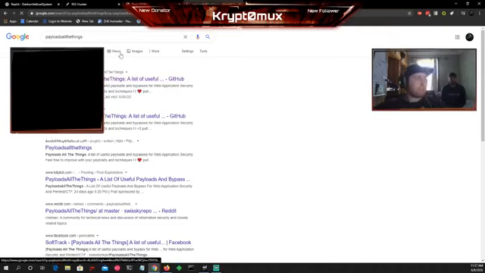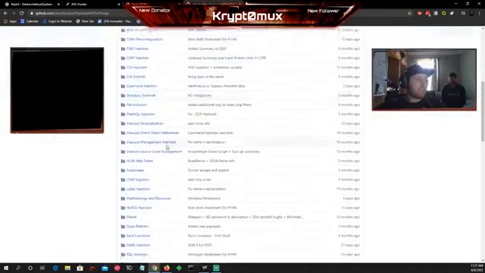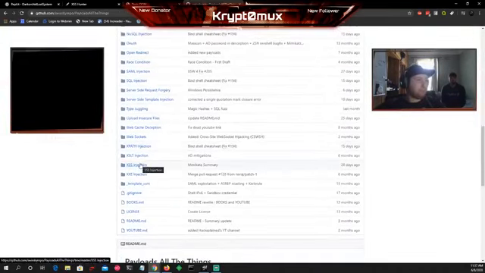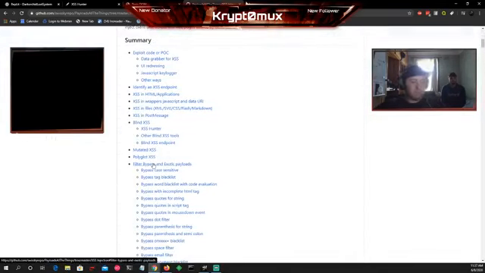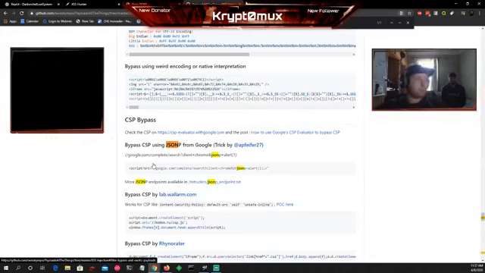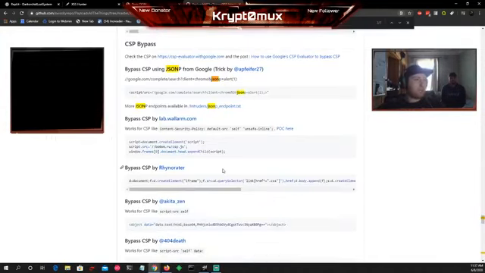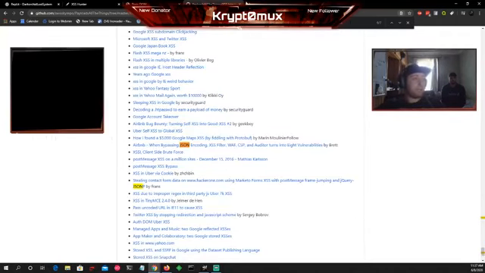Okay, let's try payloads of all things, and let's go to XSS injection. And we want one that's JSON. Here we go. So let's try not JSON-P. And that's the other thing we can actually look at: JSON-P is another way to bypass content security policies. Let's try this one here.